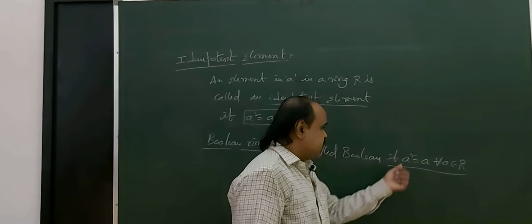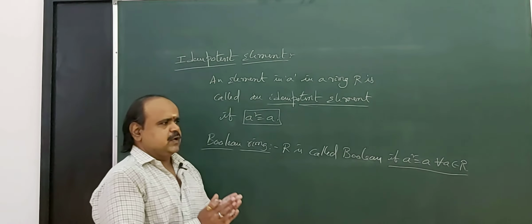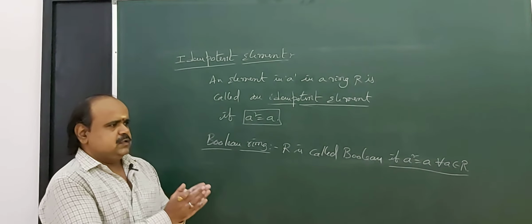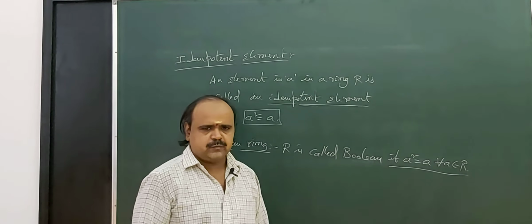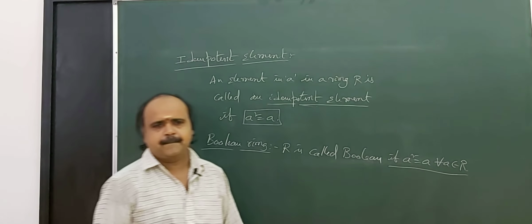Here we say a square equal to a for all a belongs to R, which means every element in R is idempotent. So in a ring, if every element is idempotent, then the ring is called a Boolean ring. That means every element in R is an idempotent element.